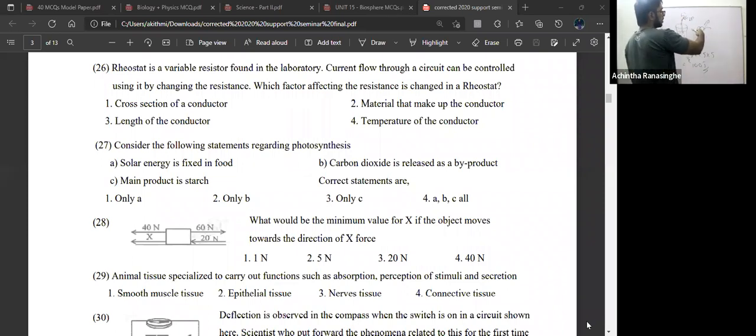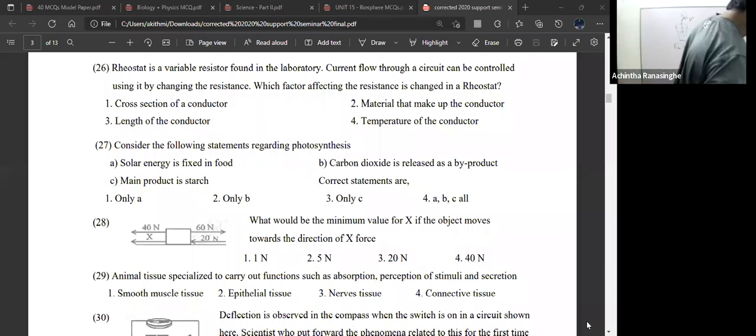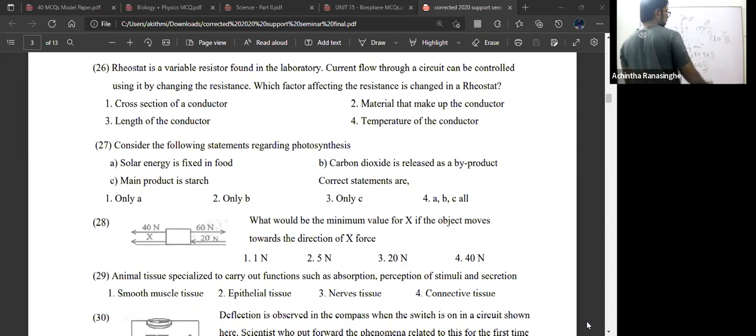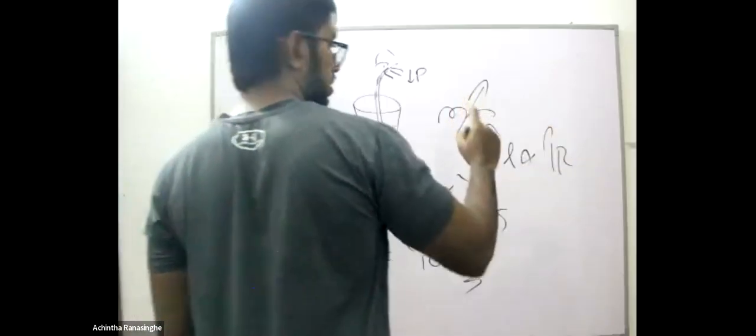What will happen if the length is increased? Resistance increase or decrease? The resistance is increasing or decreasing? Very good. When the length increases, the resistance increases. It is directly proportional. Another factor which affects the resistance is surface area.